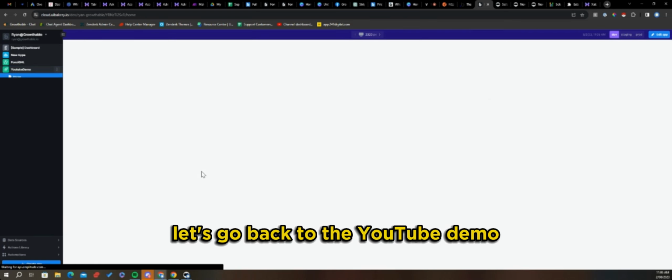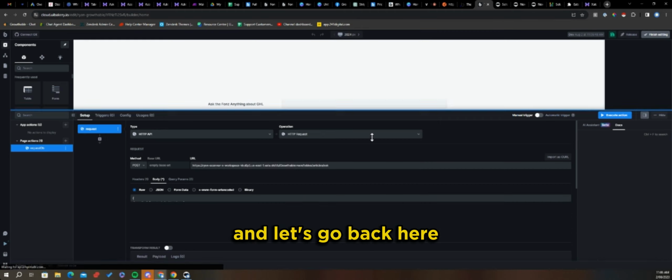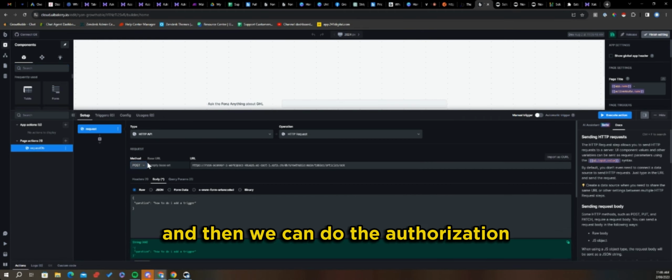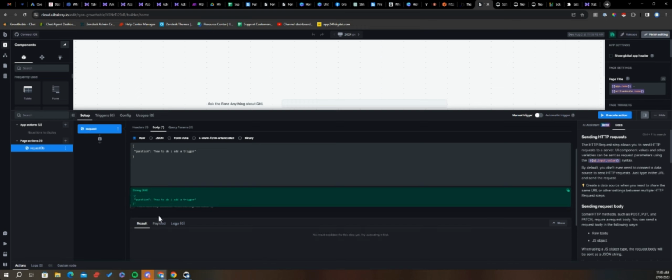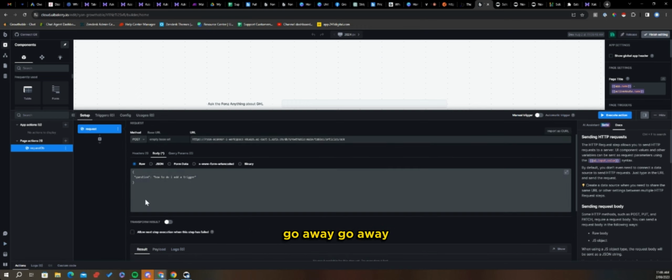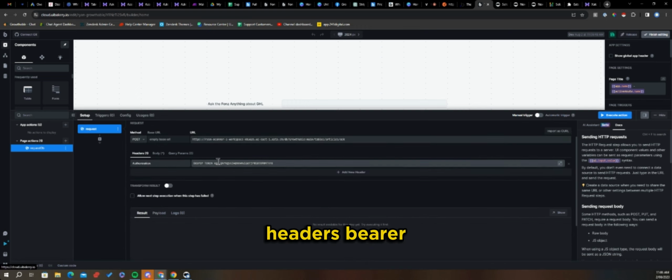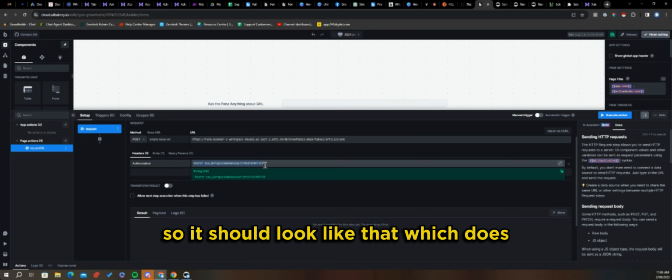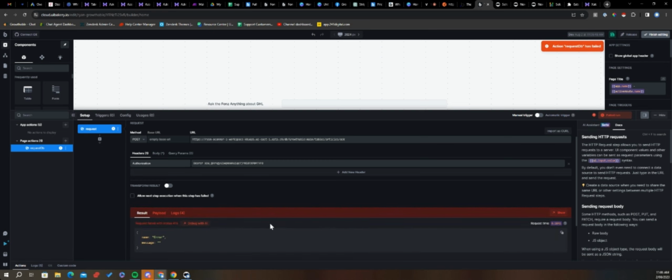Got it. So let's go back to the apps, back to the YouTube demo, and let's go back here. And then we're going to do the authorization. Headers, bearer, space. So it should look like that, which it does. And so we can execute.